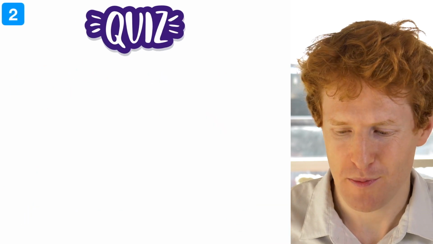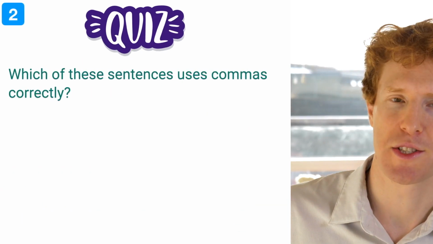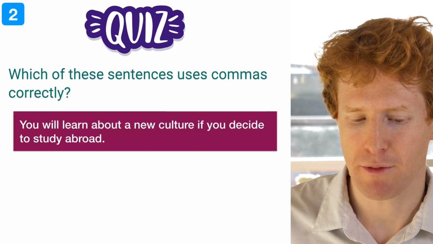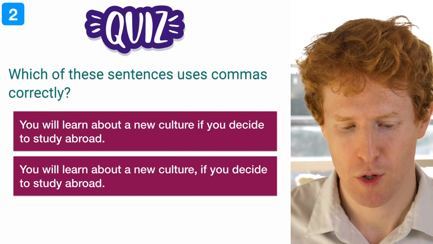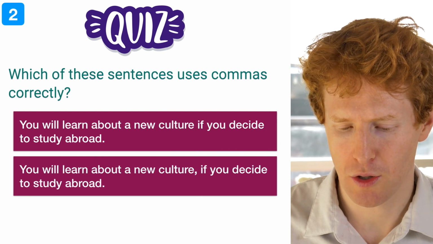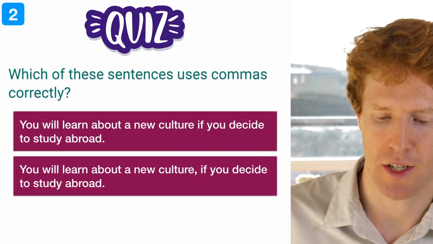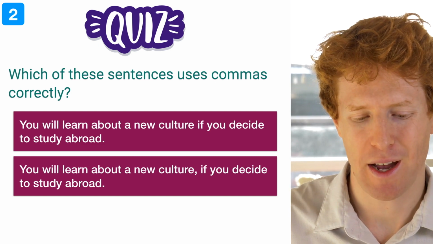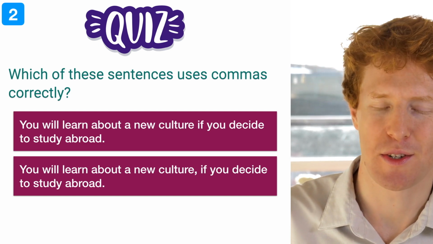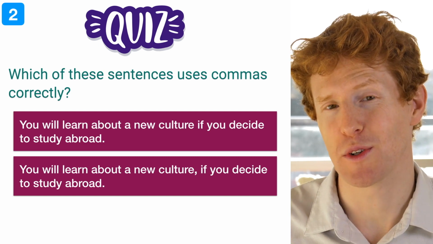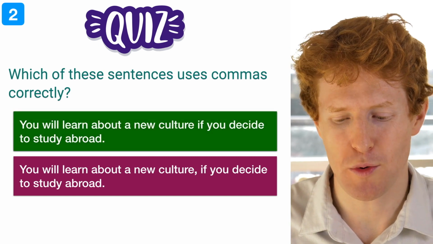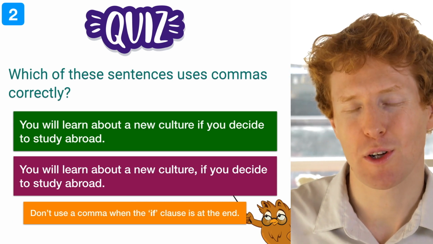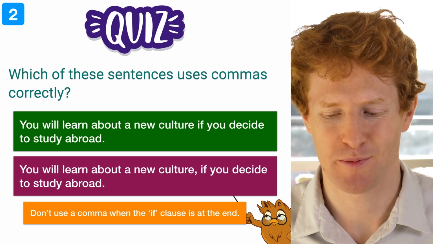Number 2. Which of these sentences uses commas correctly? You will learn about a new culture if you decide to study abroad. You will learn about a new culture, comma, if you decide to study abroad. Okay, so this time we have the main clause at the beginning and the if clause afterwards, so we don't need a comma. Don't use a comma when the if clause is at the end.